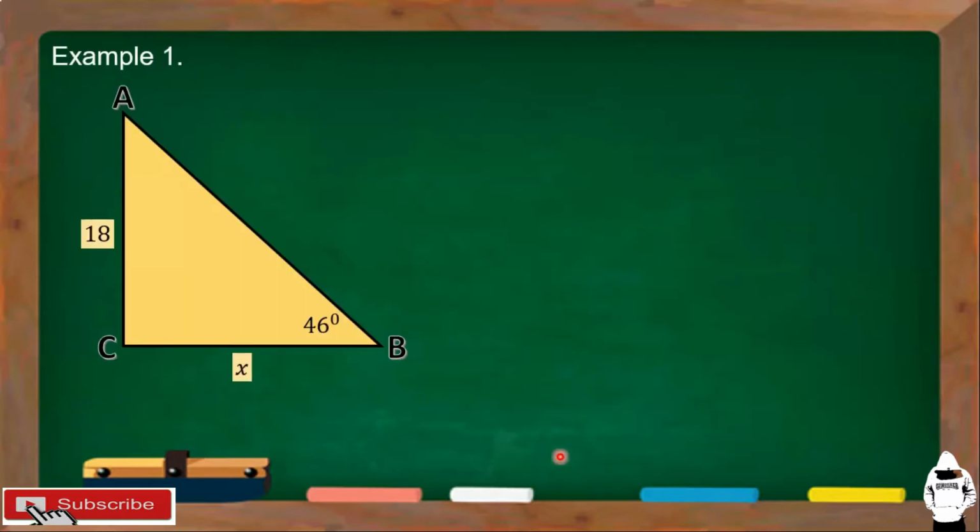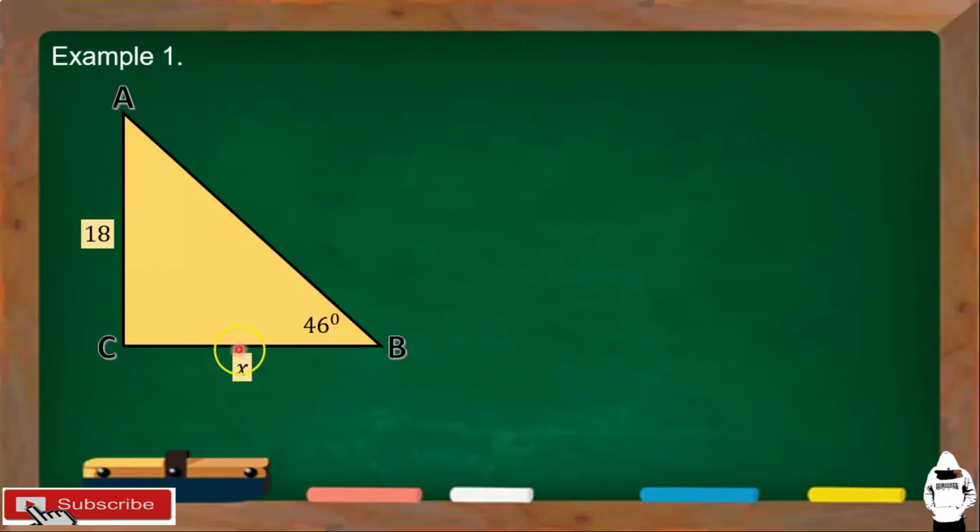So, proceed tayo sa solving problems involving angle of depression and angle of elevation. So, look at this figure. We have right triangle ACB. Okay? And then, angle B is 46 degrees. And then, side B or side AC is 18 units. And then, we are asked to find side CB or that is x. So, dapat alam natin kung anong trigonometric ratio ang gagamitin natin dito.